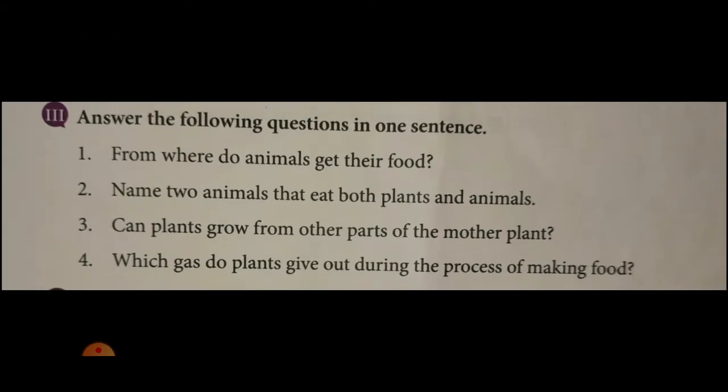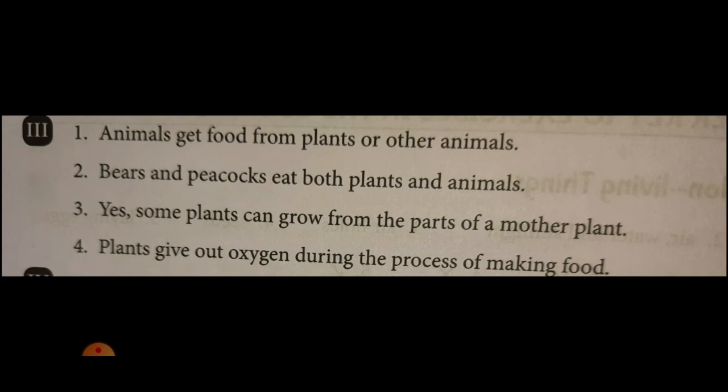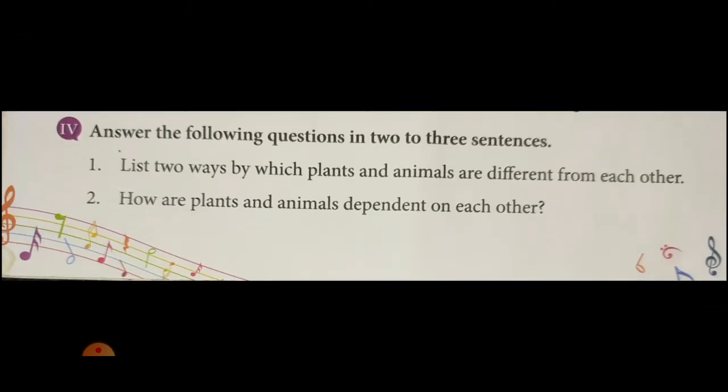Last question. Which gas do plants give out during the process of making food? We studied today. Oxygen gas. Okay. Plants give out oxygen during the process of making food. So that part is also over. Then move to the next part.